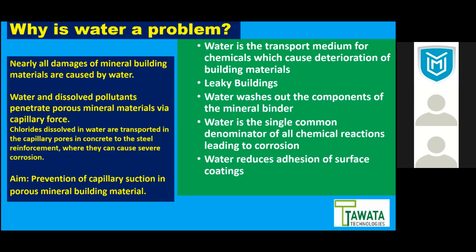Acid rain reacts with concrete or stone. Even our 300-year-old monuments have deteriorated in the last 50 years because of acid rain. So you have to protect everything, and that's why water is key to reduce this.